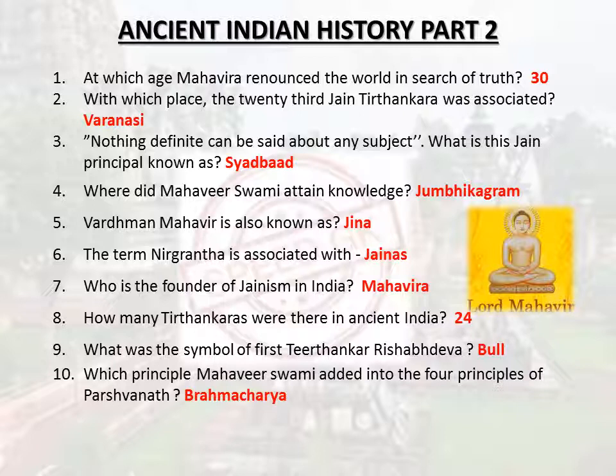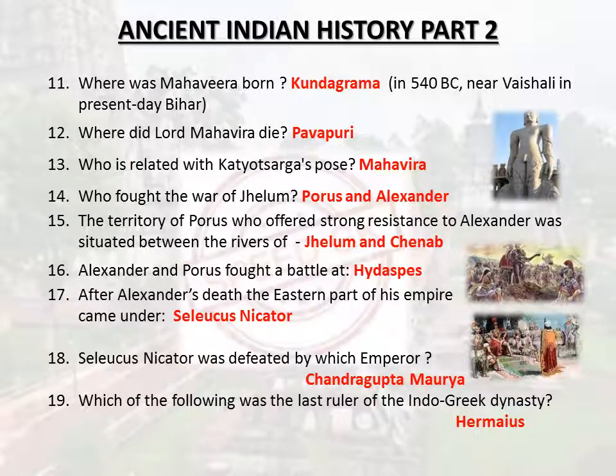The term Niragrantha is associated with Jainas. Who is the founder of Jainism in India? Mahavira. How many Tirthankaras were there in ancient India? 24. What was the symbol of first Tirthankar Rishmadeva? Bull. Which principle Mahavir Swami added into the four principles of Parshvanath? Brahmacharya. Where was Mahavira born? Punadama, in 540 BC, near Vaishali in present-day Bihar.